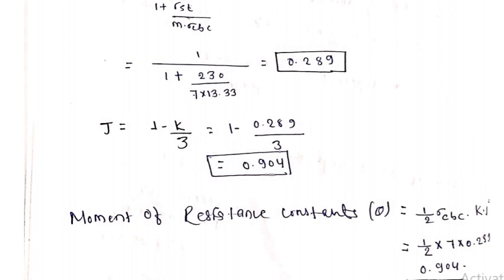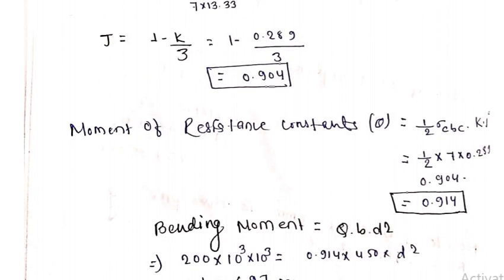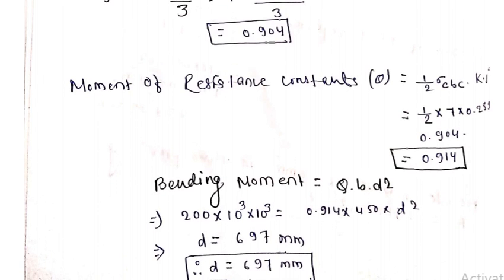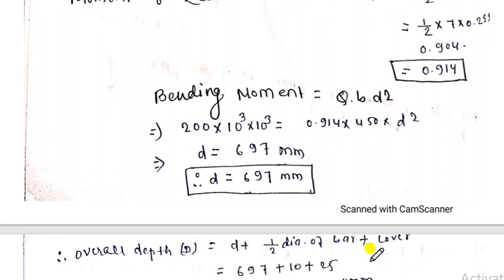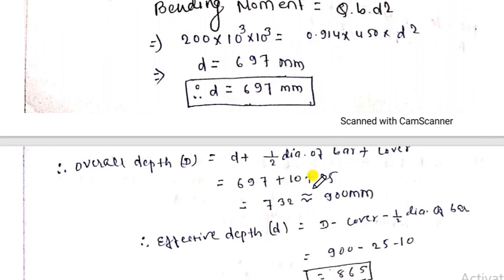Here moment of resistance we will calculate in the same way. Now bending moment is the same way, just the difference is we used mild steel, here high deform bar is used. Just two types of different bar are used, the process is the same. Here also we calculate the D, then we will calculate the overall depth, that is D plus 1 by 2 dia bar plus cover, that comes 732. As it depends upon the designers, I have taken it as 900, then effective depth is capital D minus cover minus 1 by 2 dia bar, that is 865, right.